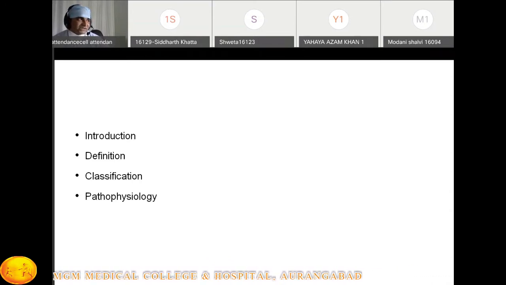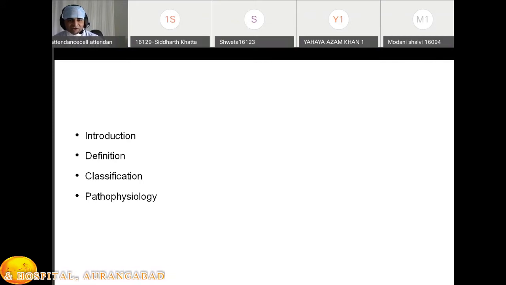It is hypertension which occurs first time during pregnancy after 20 weeks, is not associated with proteinuria, and subsides after 12 weeks. You can get a short note on gestational hypertension or the classification of preeclampsia also.